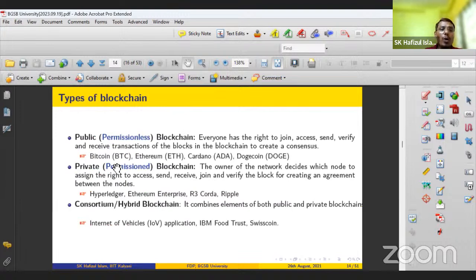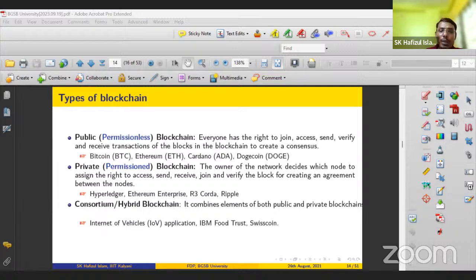So the types of blockchain: one is the public blockchain. Public blockchain means anyone can join the network. The network is available publicly, so if anyone is interested in joining the blockchain network, they can join. Anyone interested in leaving the network can leave, right?